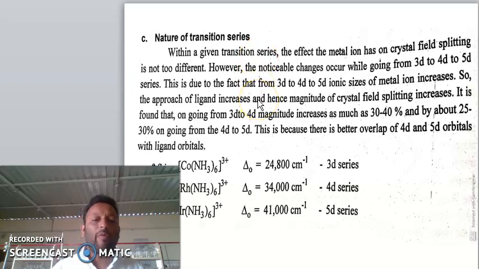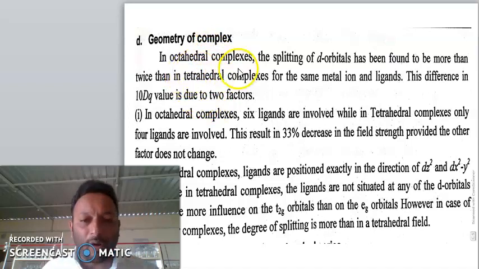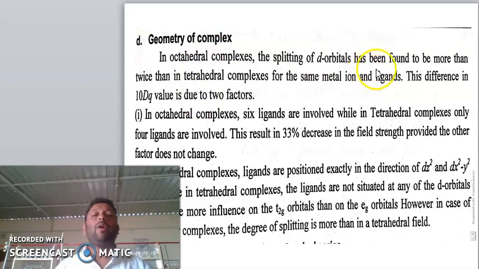Now we will see the next factor, that is the geometry of the complex. In octahedral complexes, the splitting of the orbitals has been found to be more than twice that in tetrahedral complexes. For the same metal ion and ligands, this difference in 10 Dq value is due to two factors.